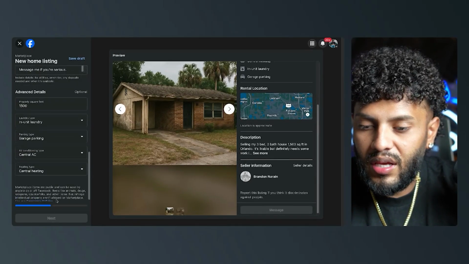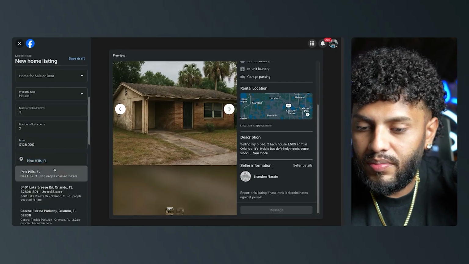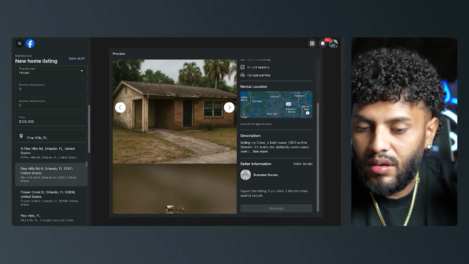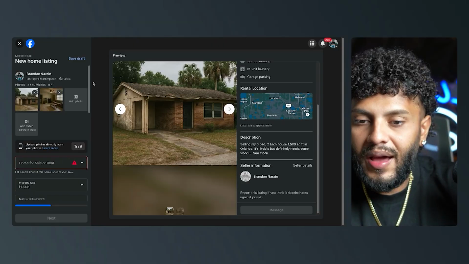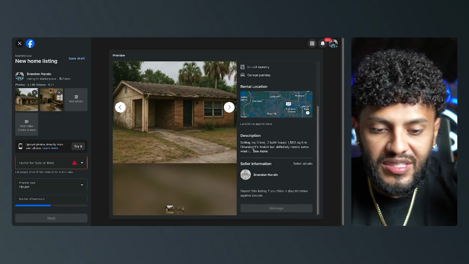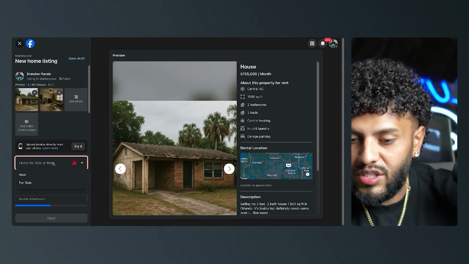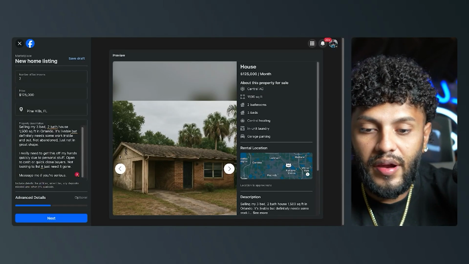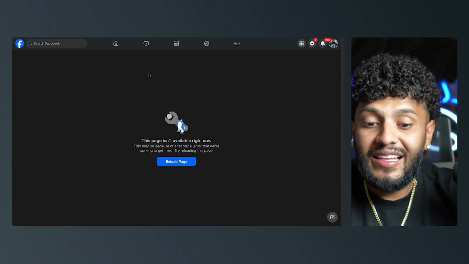All right, so I'm gonna click, let me see, house for sale, all good. Next. All right, looking good. At this point in time, I'm not going to actually do it, but you can see the preview here is very, very simple. $125,000. Oh, sorry, so it's actually for sale. You want to make sure you do that. At that point, that's when you're going to list the actual property.